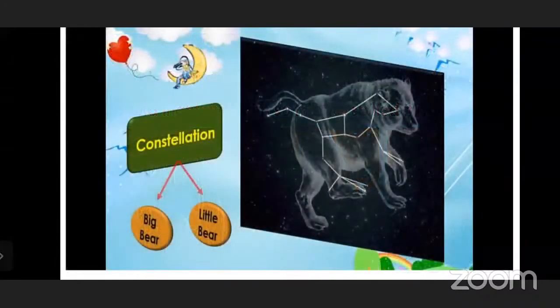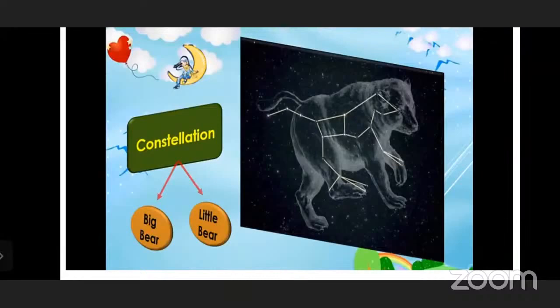Now constellation. See, this is one of the pictures from your textbook. I told you, these are the stars. Stars joining. And what happened when the stars were joining? The poet thought that this is the big bear, because as the stars were joining together, that makes a constellation. What the poet told is that this is the big bear. So in the constellation, we can say there was a big bear and a little bear.